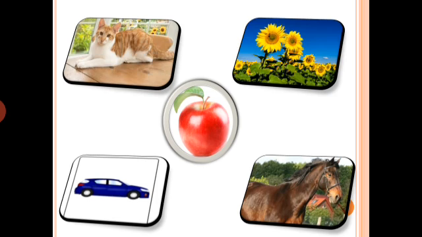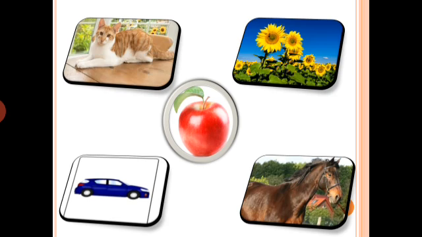Okay, one more time. Repeat loudly. Have you seen all these pictures? Now repeat loudly their names. This is an apple. This is a horse. This is a car. These are flowers. This is a cat. Okay.